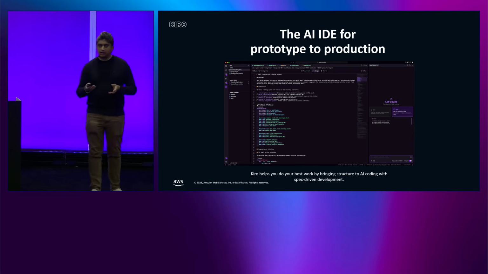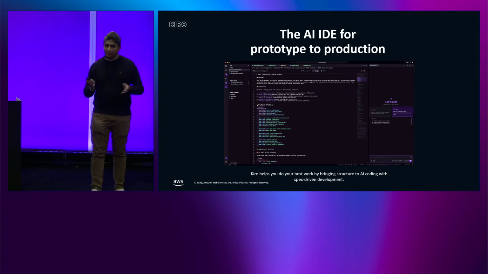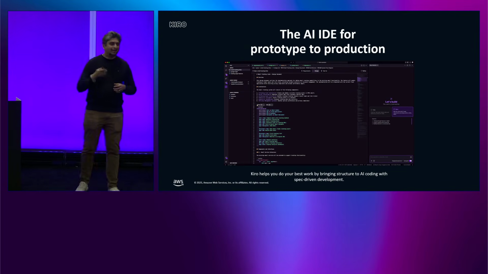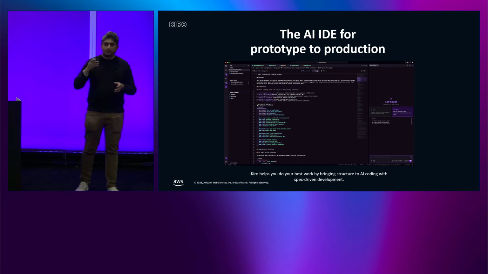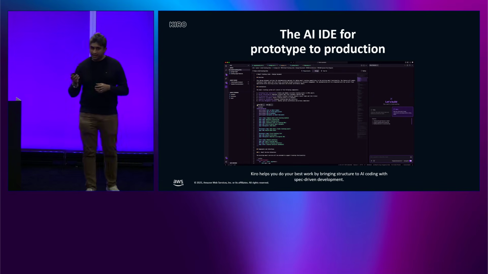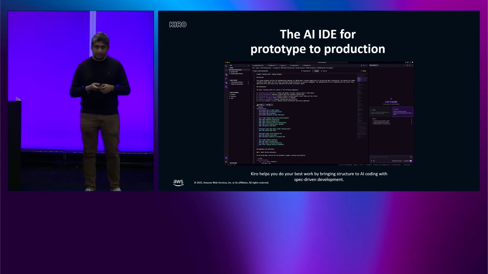It uses the easy approach to requirement syntax, or the EARS syntax. I've memorized the acronym of that multiple times by now. It uses the EARS syntax to present the requirements, and then the requirements get turned into a design artifact, and then it gets scaffolded into all the tasks that need to be implemented by the agent.